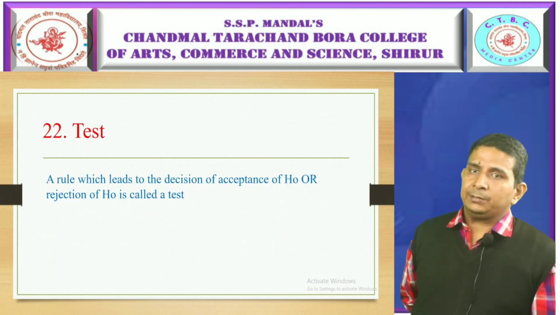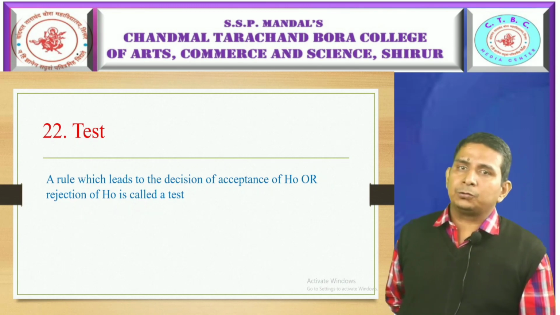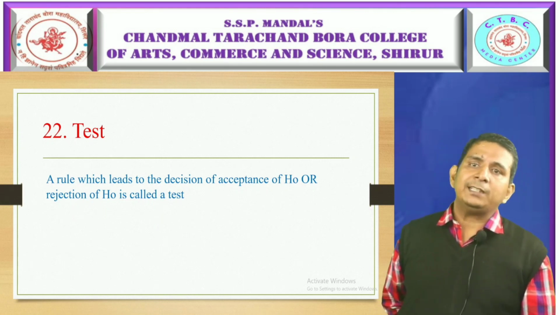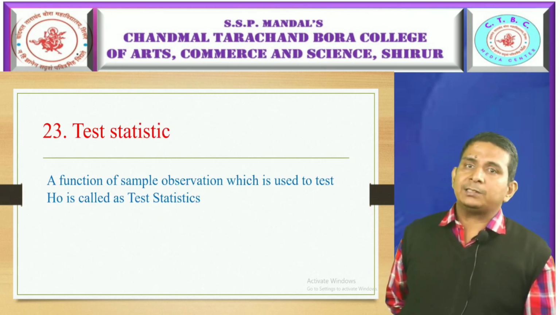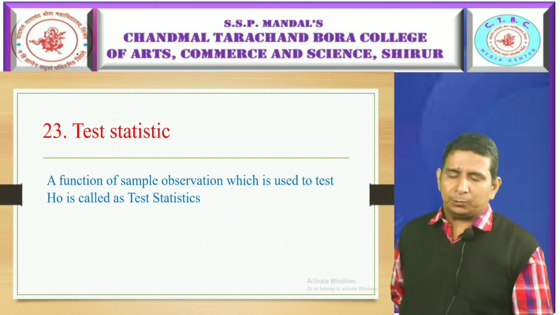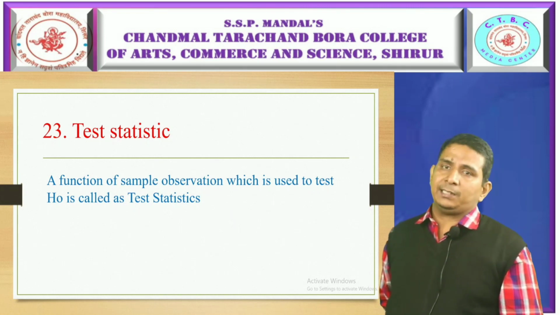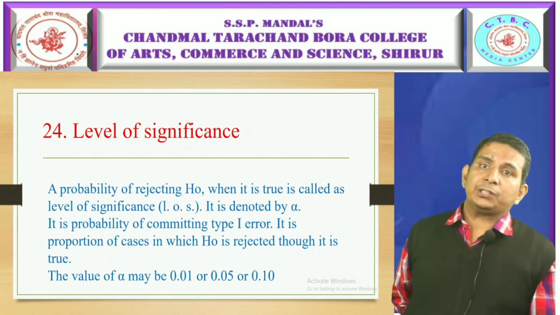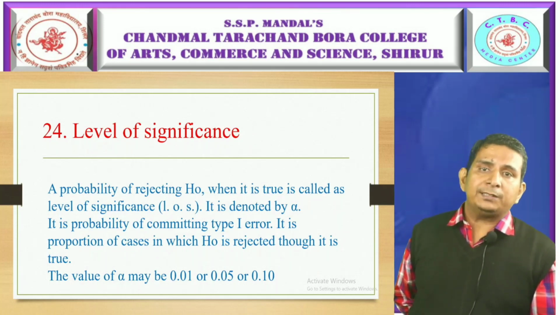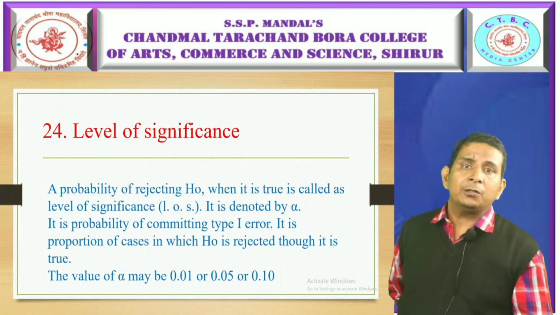Now test: a rule which is used to lead to a decision of acceptance or rejection of null hypothesis is called a test. Then what is test statistic? A function of sample observations which is used to test H naught, the null hypothesis, is called test statistic. Level of significance. Level of significance is the probability of rejecting null hypothesis H naught when it is true.